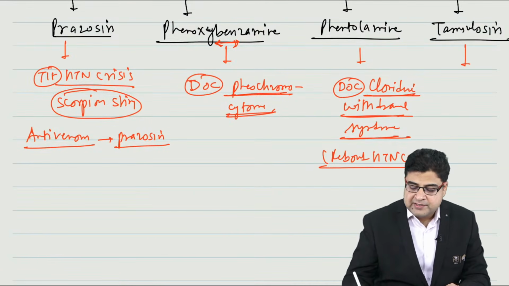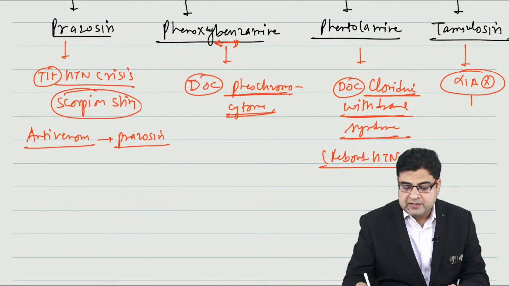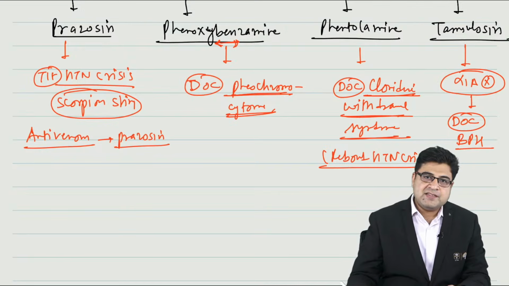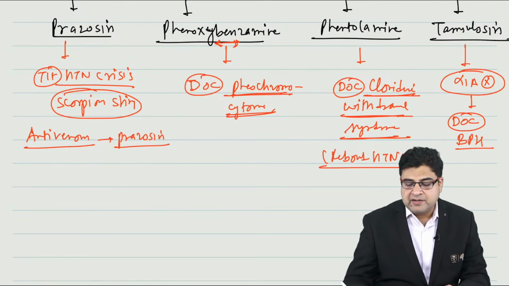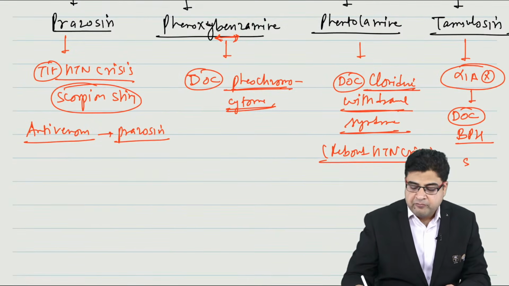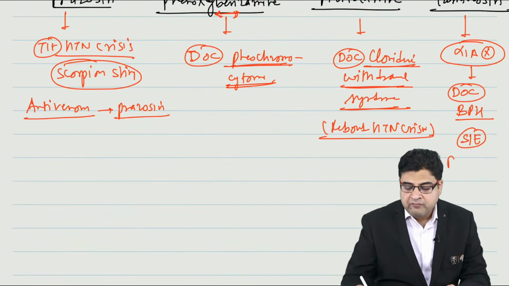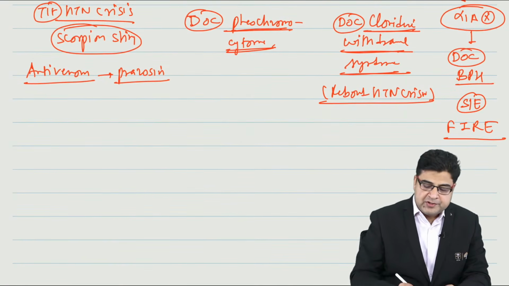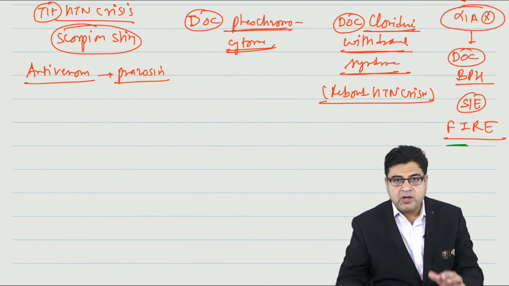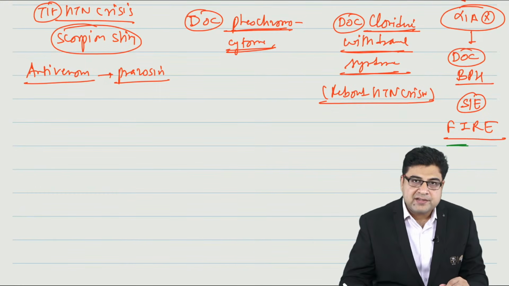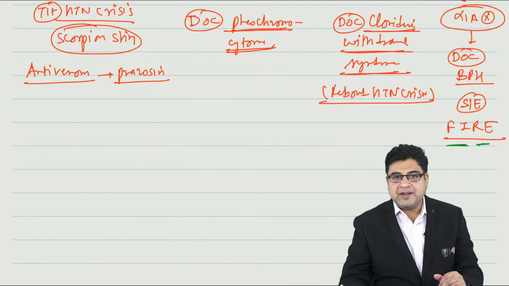Now tamsulosin is a drug which is a selective alpha-1A receptor blocker. Because it is a selective alpha-1A receptor blocker, it is considered the drug of choice for BPH, the best medicine for its treatment. When you give tamsulosin to a patient, it can result in 2 important side effects which you can remember by the mnemonic FIRE. FI stands for floppy iris syndrome, RE stands for retrograde ejaculation.